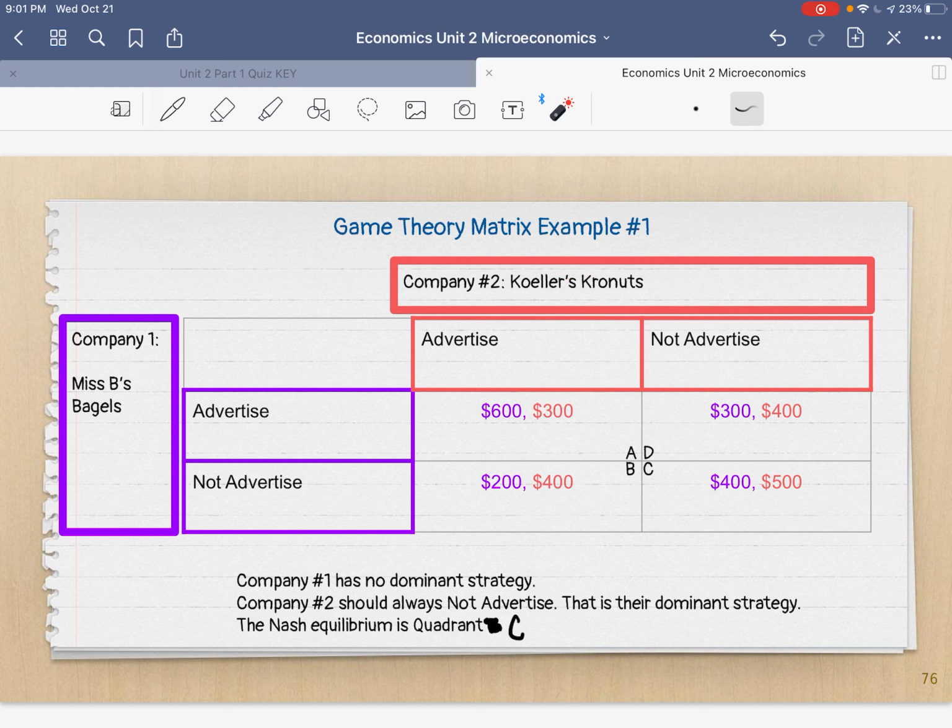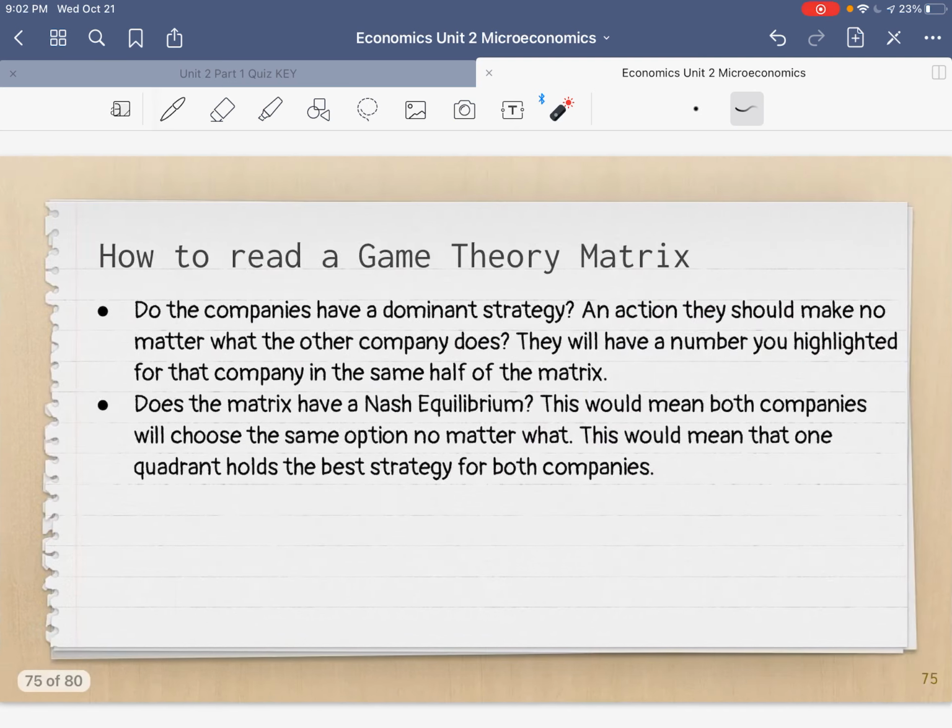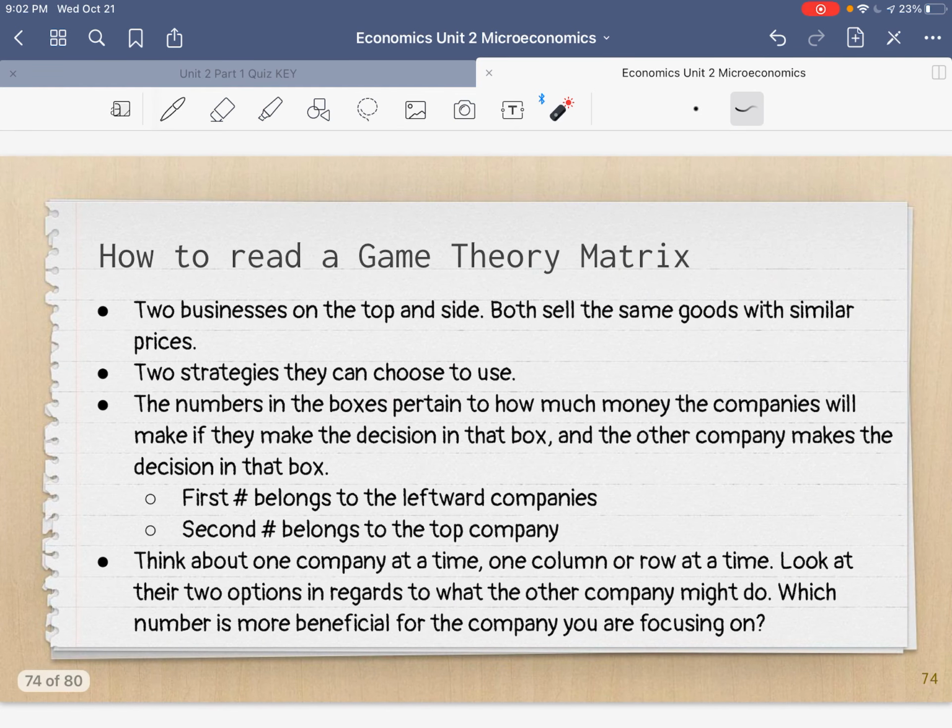So what we need to do now is figure out if one company has a dominant strategy, if both companies have a dominant strategy, and if there is a Nash equilibrium. So let's go through what we're supposed to do for each one. We've already talked about how 2 businesses are on the top and the side. Both sell the same goods with similar prices. We're looking at breakfast foods, okay? Then the 2 strategies. For our matrix, it's can they advertise or do they not advertise, okay?